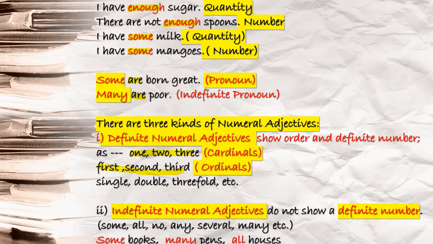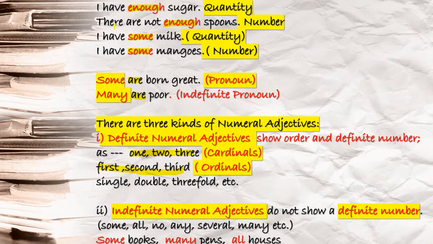Next you see, I have enough sugar. Can you count sugar? No, you cannot count sugar. This is your quantity, enough. Next example, there are not enough spoons. Yes, spoons you can count. So enough will be what?